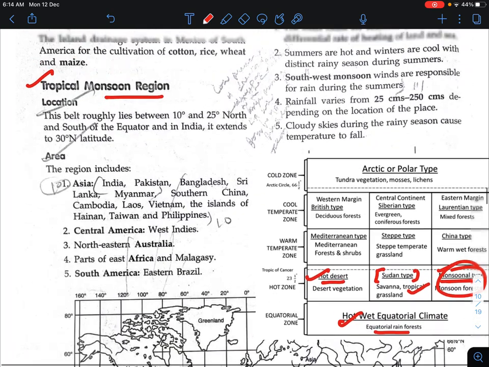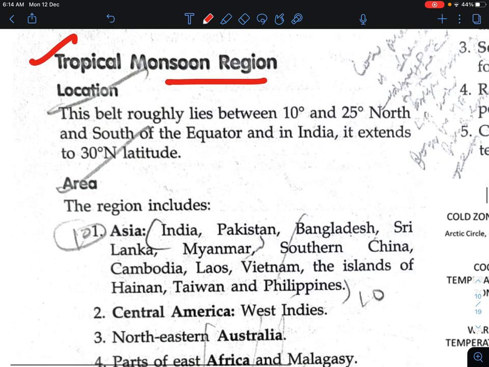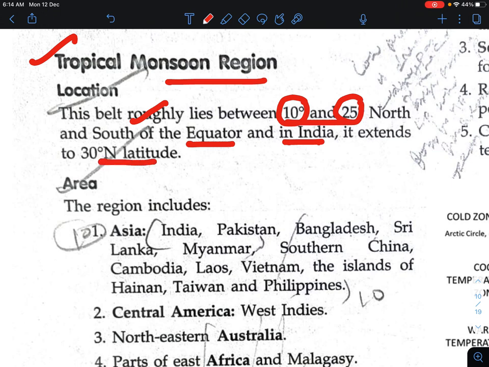Okay, let's go to the topic. Location. This belt roughly lies between 10 degree to 25 degree north and south of the equator. In India, it lies from 10 degree to 25 degree north and south of the equator, and it extends to 30 degree north latitude. But if we talk about other places, it also lies up to 30 degree north and south latitude.